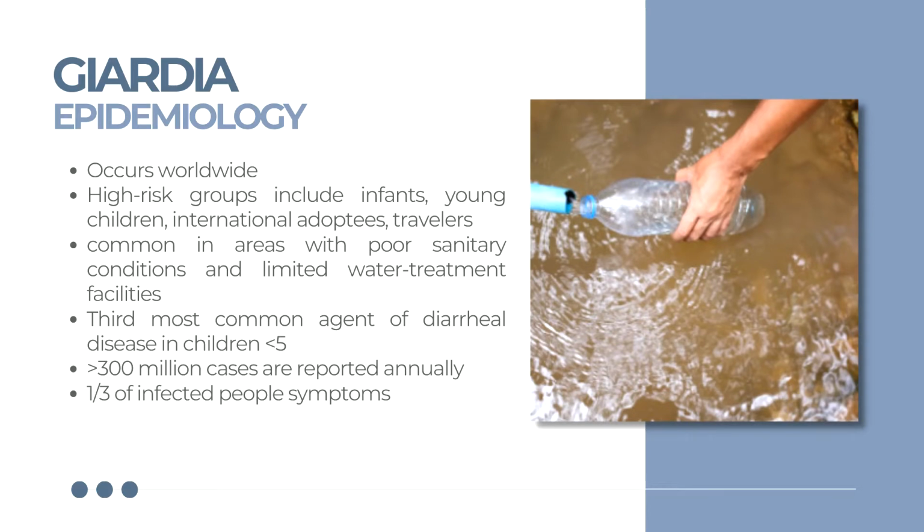It is the third most common agent of diarrheal disease in children below 5, and more than 300 million cases are reported annually. However, many individuals with Giardia in stool samples are asymptomatic, so you may be carrying and spreading Giardia without even knowing it.